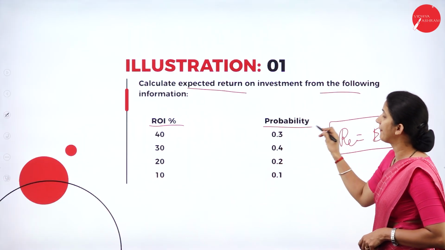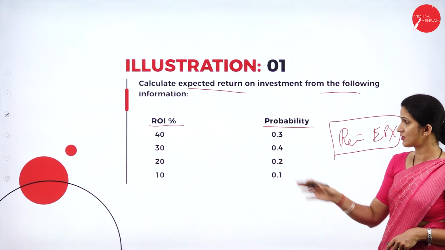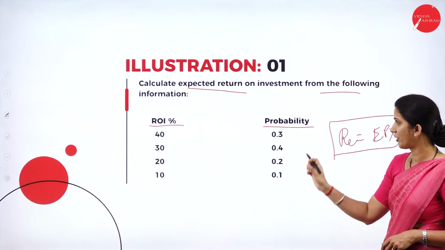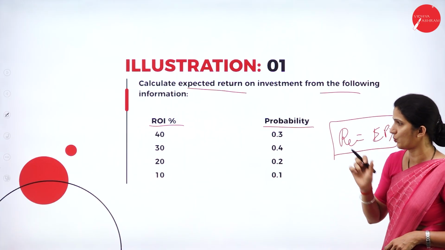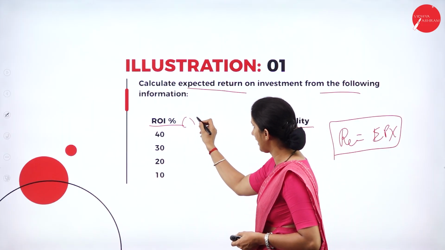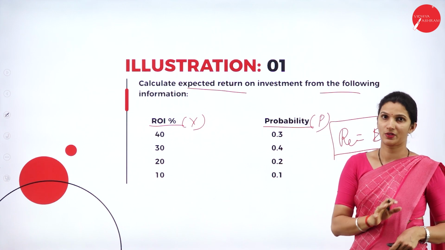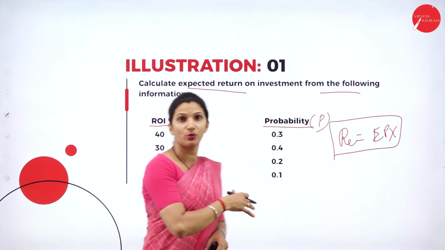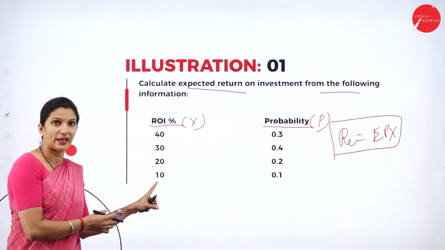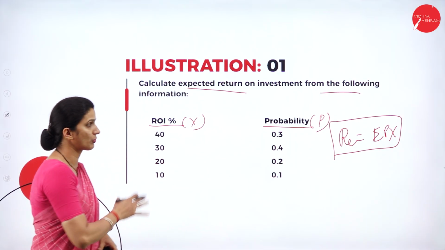Then we have the probability, the chances of occurrence of an event, given for each ROI as 0.3, 0.4, 0.2 and 0.1. We consider the ROI as X and the probability as P. Sometimes, instead of ROI, if they give the expected cash flow, that will be considered as X, and the probability will still be P.